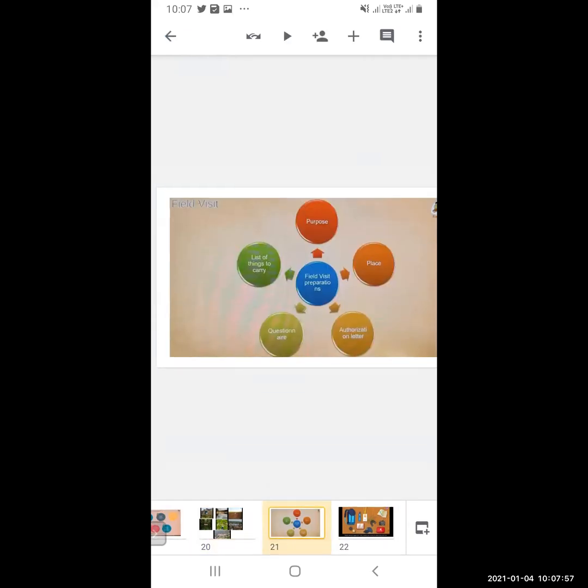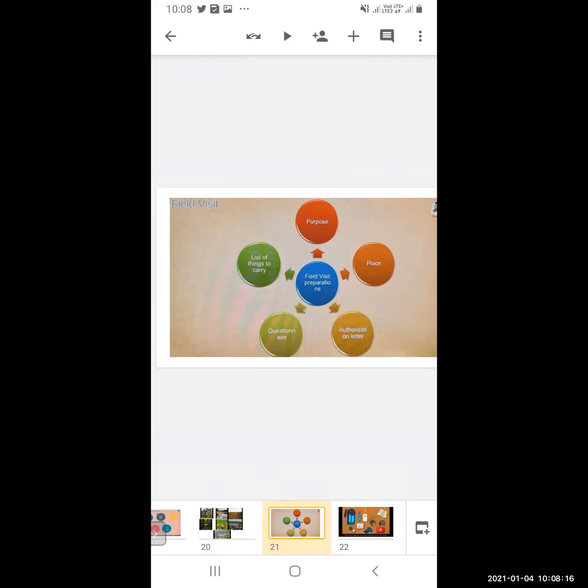Okay. Now, what are the field visit preparations? Whenever you are going for a field visit, what preparation do you have to do? You have to first select the place. Then after the place, what is the purpose? Why do you have to go there? We will see this further.